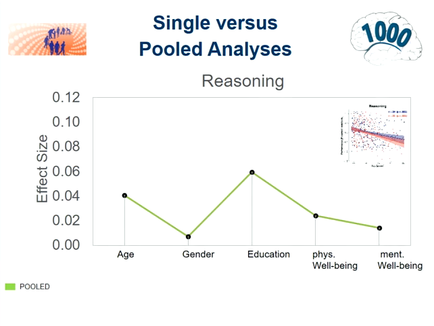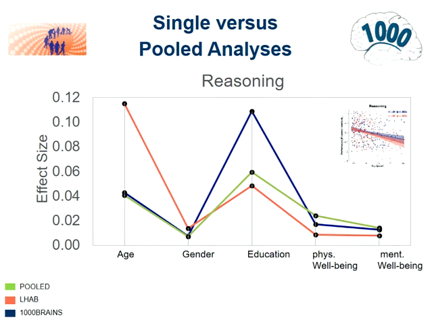If you have a look at the green line, you see the results from the pooled data analysis. In this example, age and education seem to explain most of the variance in performance in this task. In contrast, if we look at the ALAP study only, age seems to have the most important effect on performance in this task. Looking at 1000 Brains, we see that education might be the most interesting factor here. So if we compare the three analyses, we see that if we use pooled data analysis, we can extract general trends in terms of cognitive performance and which factors influence this performance.